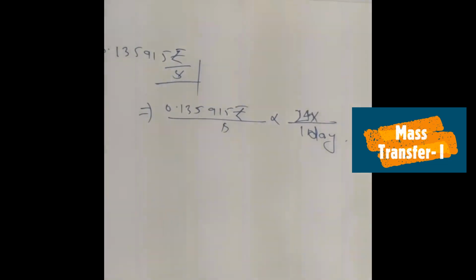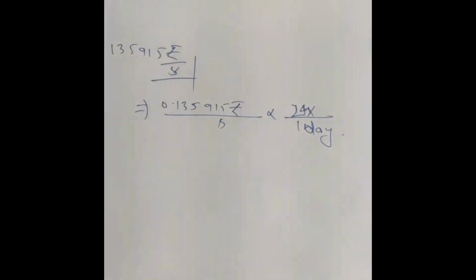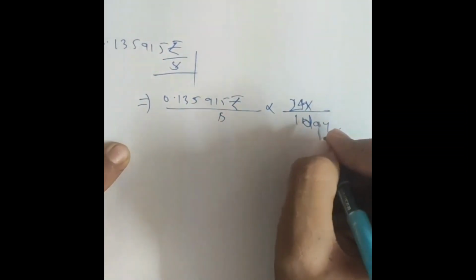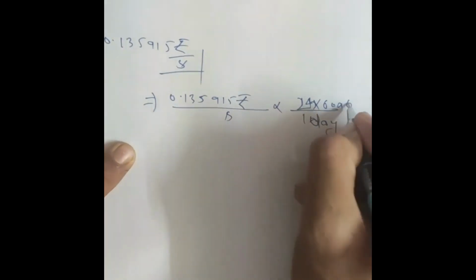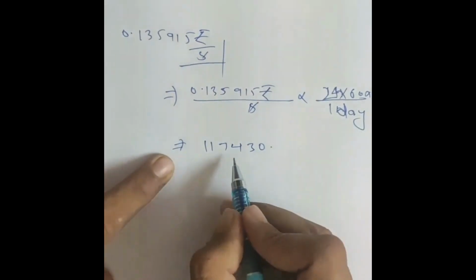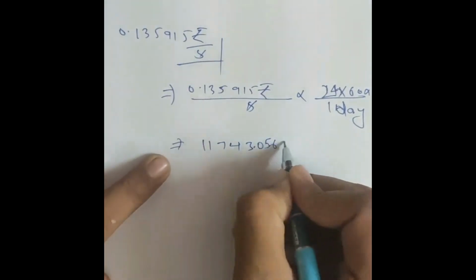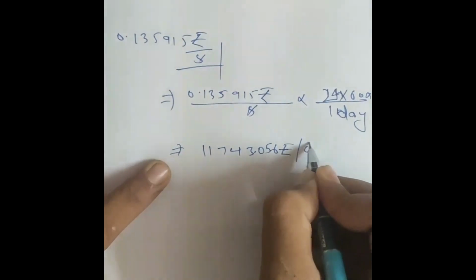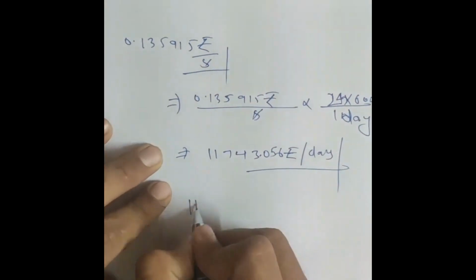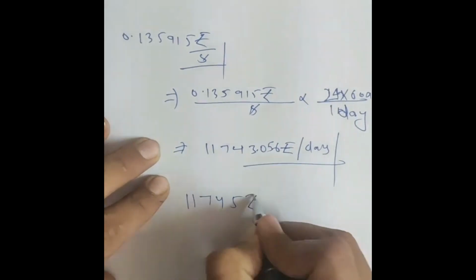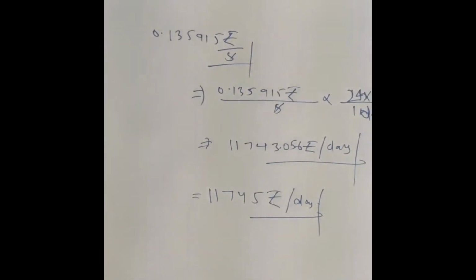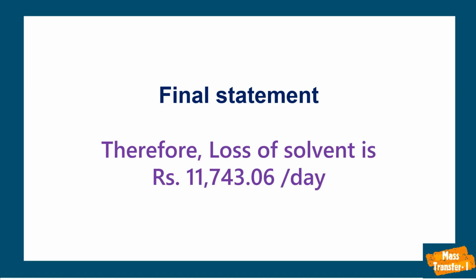To convert rupees per second to rupees per day, we need to multiply it with 24 into 60 into 60 seconds. So seconds will cancel out. It will give 11743.056 rupees per day. So this is the final answer, which is equivalent to 11745 rupees per day. So 11,745 rupees are lost due to diffusion per day.